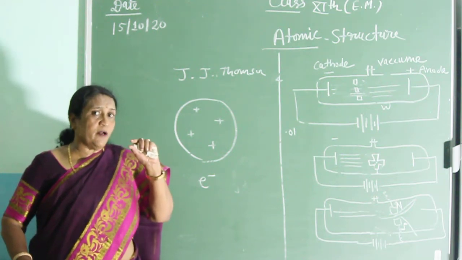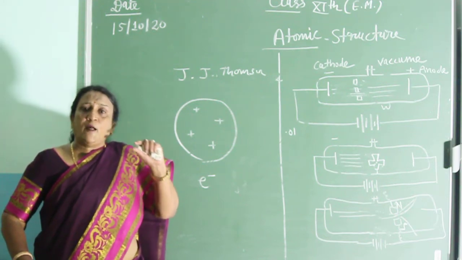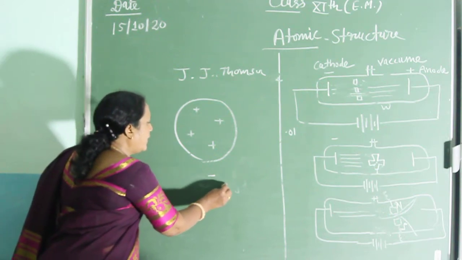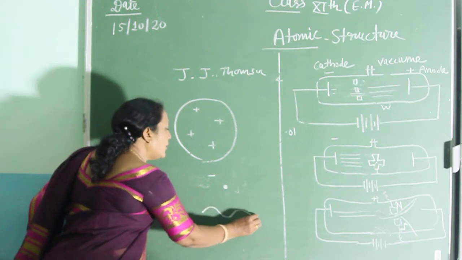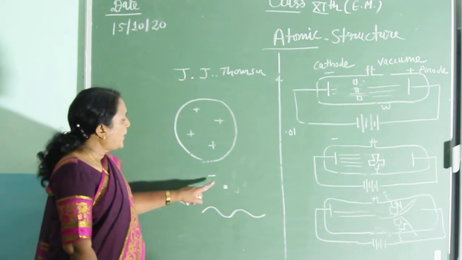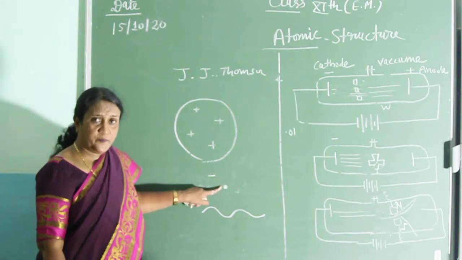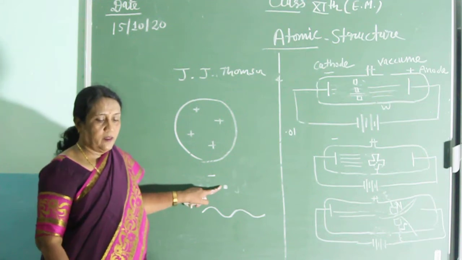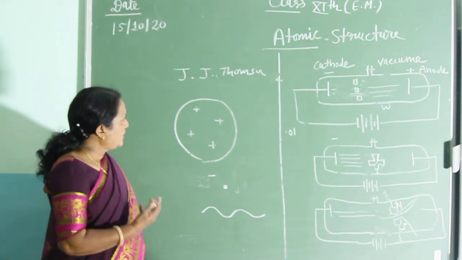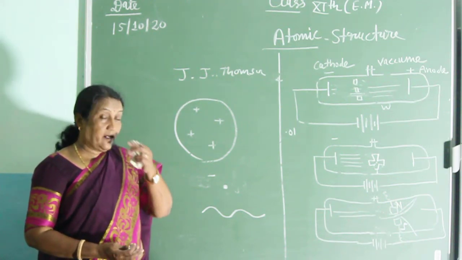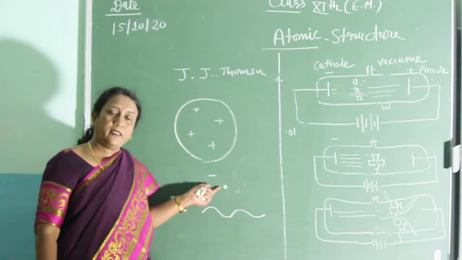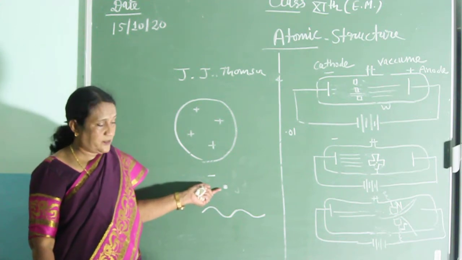I am again and again using the word particle. In terms of physics, an object can be of two types: either a particle or a wave. या तो वो particle है और वो wave है. A particle has definite shape, size and mass. Chalk is a particle. We are also a type of particle. Atom is a particle, as well as our earth and the solid objects in the universe. They are all examples of particles, and particles have definite mass.